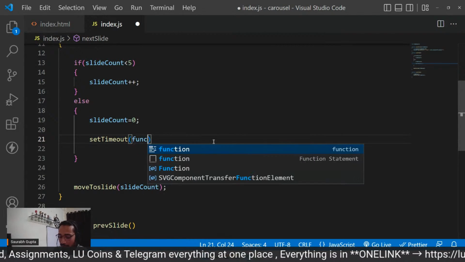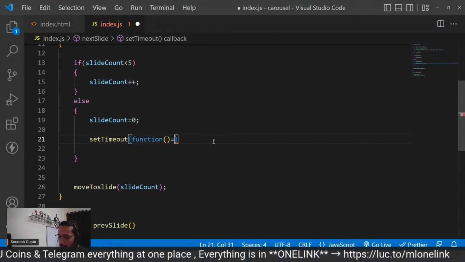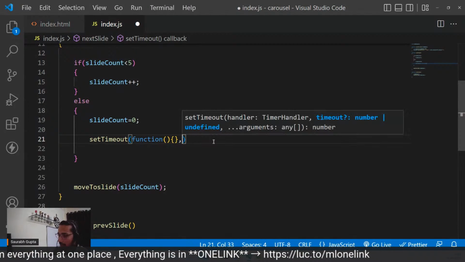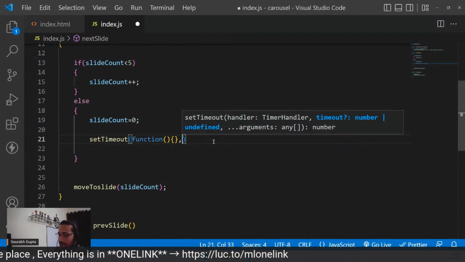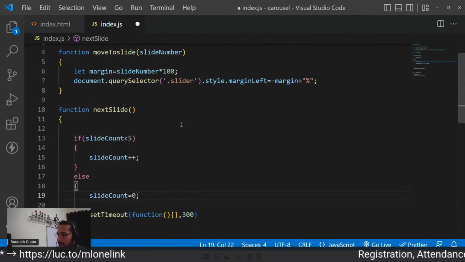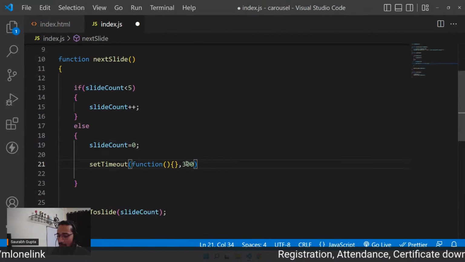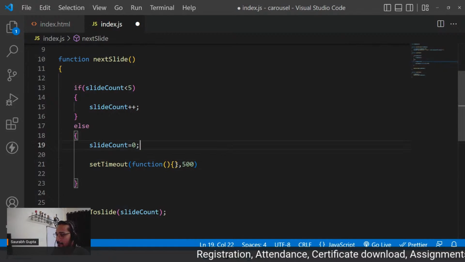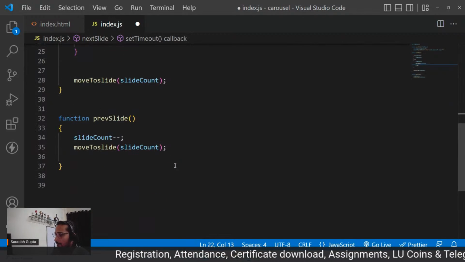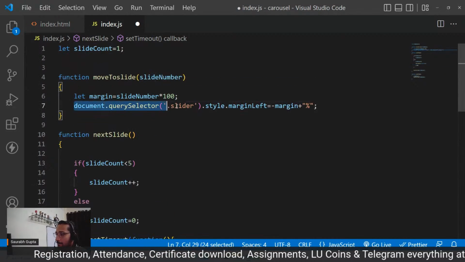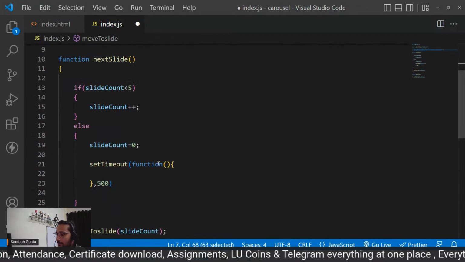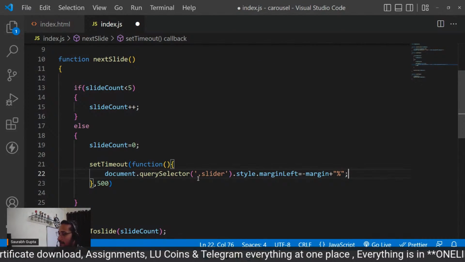And I want to perform a function. What do I want to do? I want to do it after 500 milliseconds. I want to move back to minus 100%.